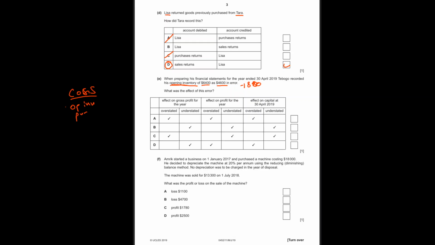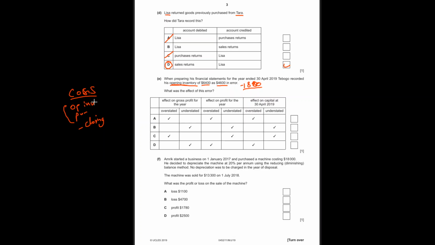So these two things increase our costs, right? Does it make sense? It makes sense, yeah. Minus closing inventory. And this closing inventory, because we haven't used it, it means it's not the cost. If we have used the opening inventory, that's our cost. It means our costs are understated. So our costs are understated by 1800.